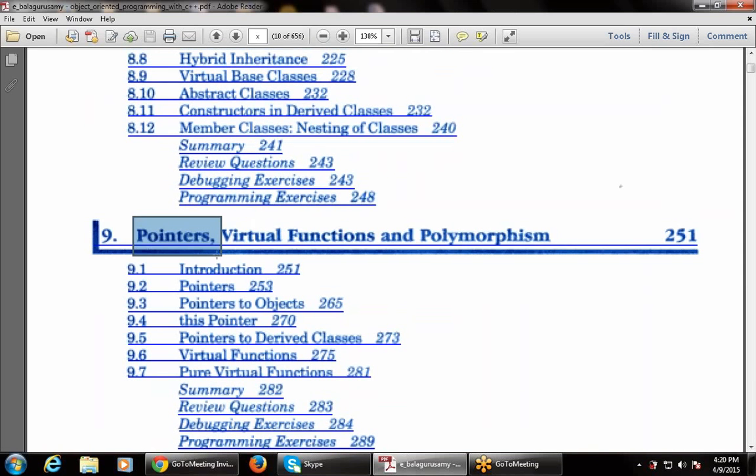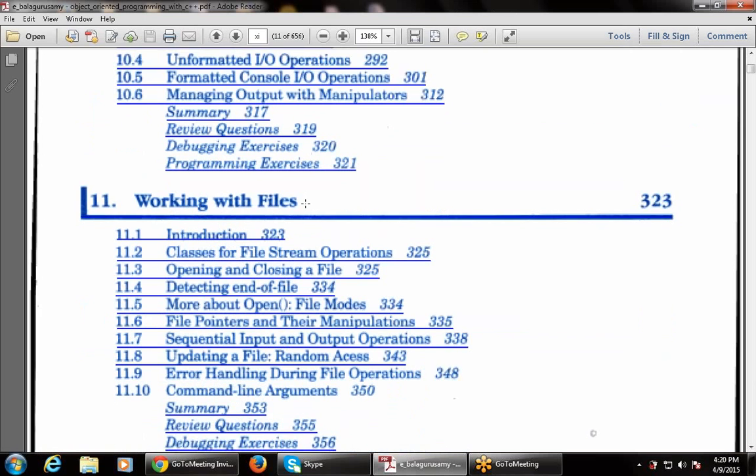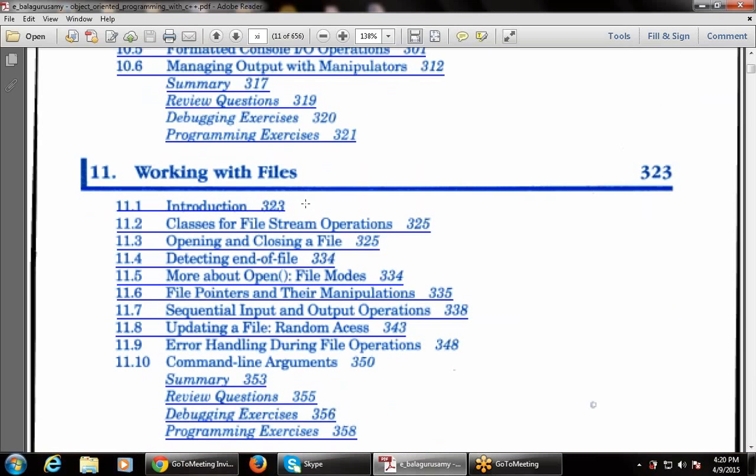Then inheritance, that is what is inheritance, that is used in C++. Then pointers, that is almost the same as we have studied in the C language. Then virtual functions and polymorphism. So there are new concepts, but a few common concepts are similar to C programming, that is procedural programming.